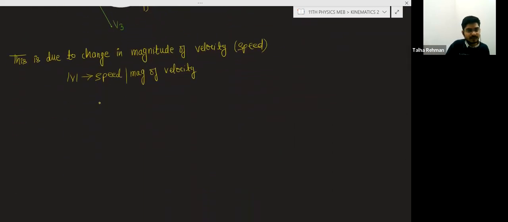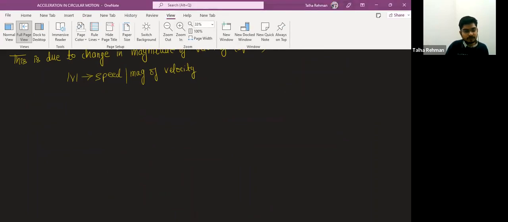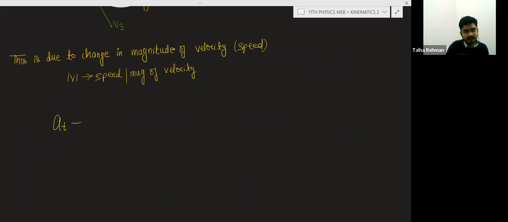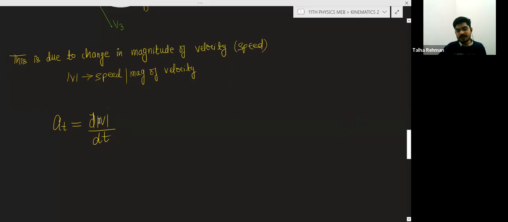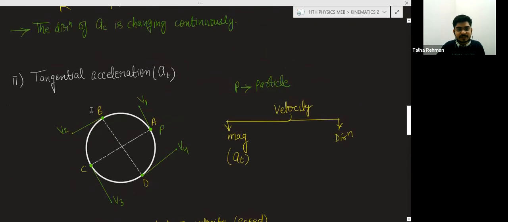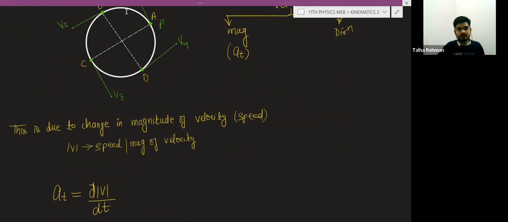As the speed is changing at different points, this is the formula: dv by dt will be the tangential acceleration. What is v? v is the magnitude of the velocity. And what is the cause of the tangential acceleration? Change in the magnitude of the velocity.